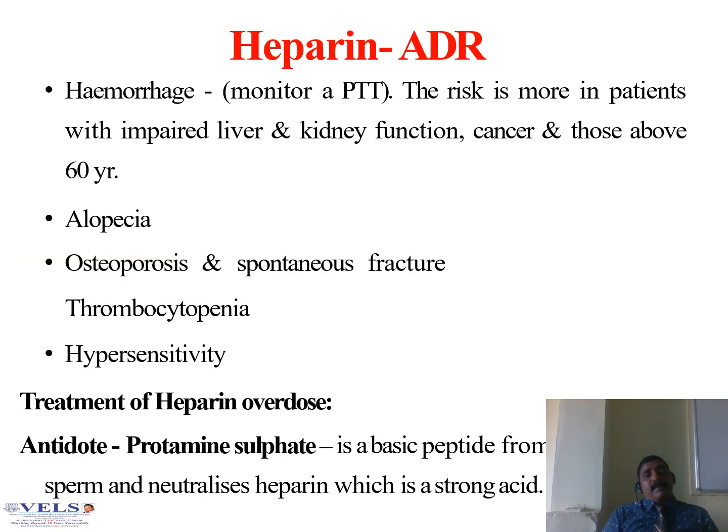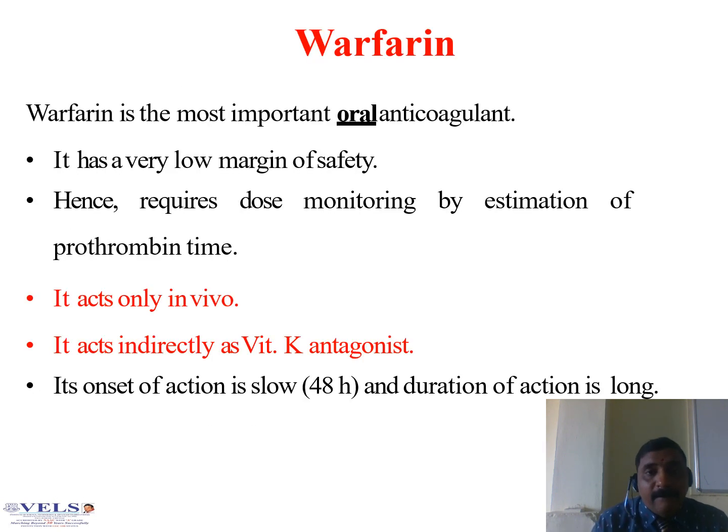What are the adverse effects of heparin? Hemorrhage, alopecia, osteoporosis, spontaneous fracture, thrombocytopenia, hypersensitivity. What is the treatment if a large dose or high dose is taken? You administer protamine sulfate. It is the antidote for heparin overdose.